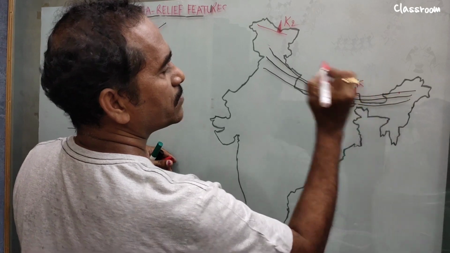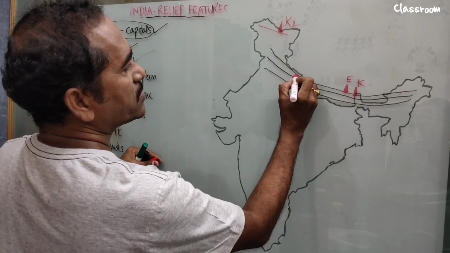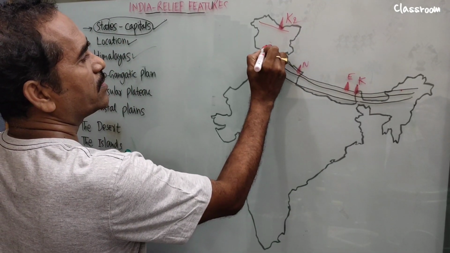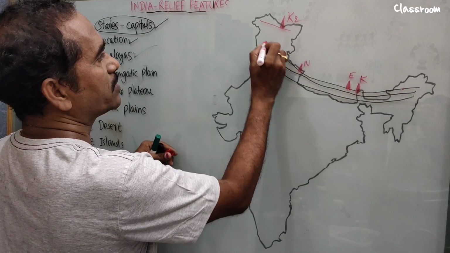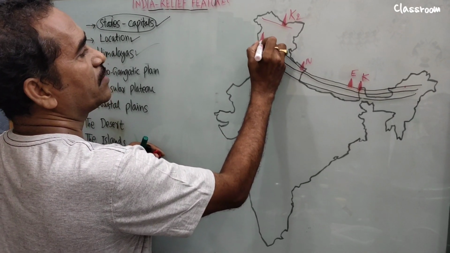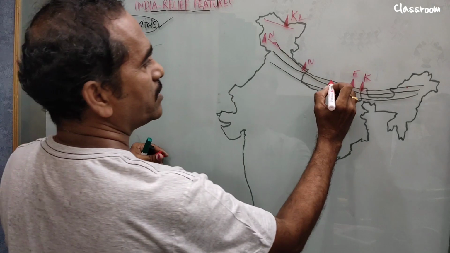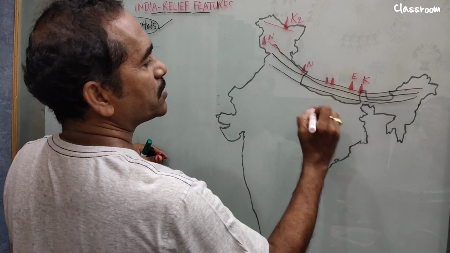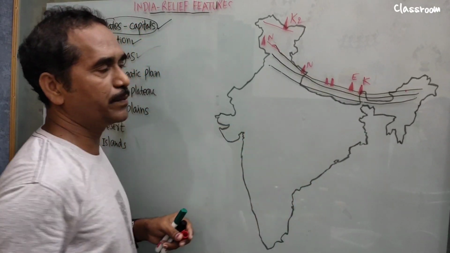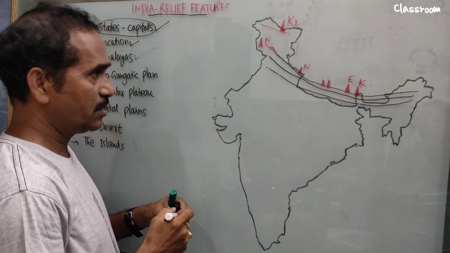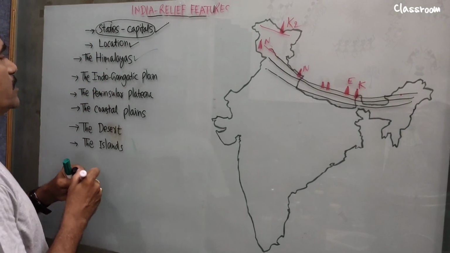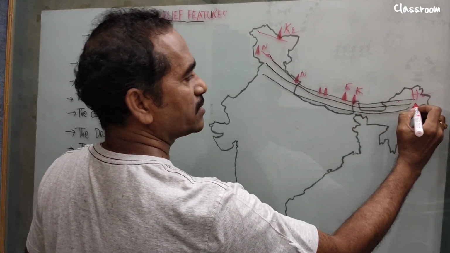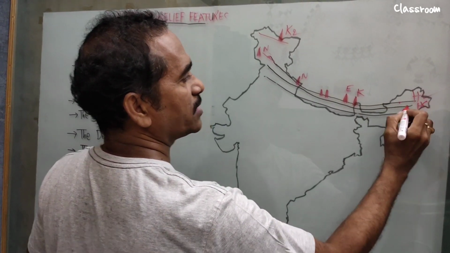Kanchenjunga, and here it is Nanda Devi, and here Nanga Parbat, this side. The Himalayas go up to here, this side. It is Nanga Parbat, and here it is Annapurna and Dhaulagiri. So these are the important peaks in Himadri, they ask you. Now let's move on to the second one. Himadri is completed, the Greater Himalayas. Then Himachal, the second one.